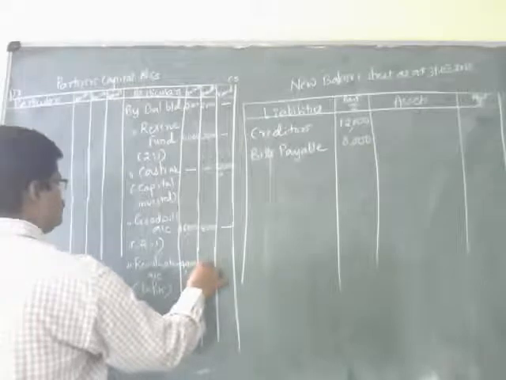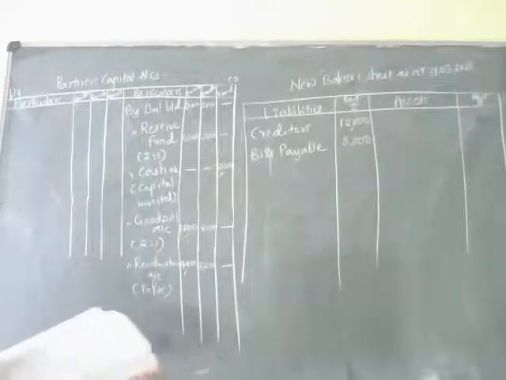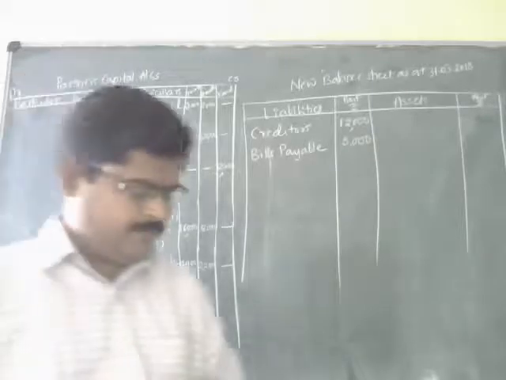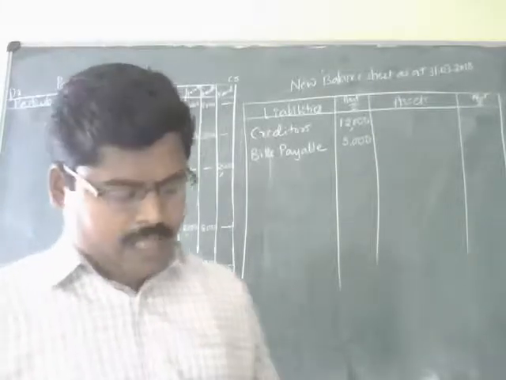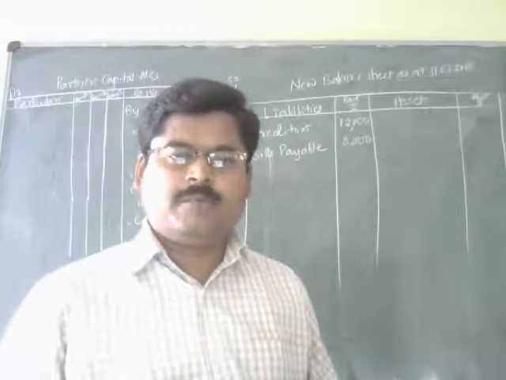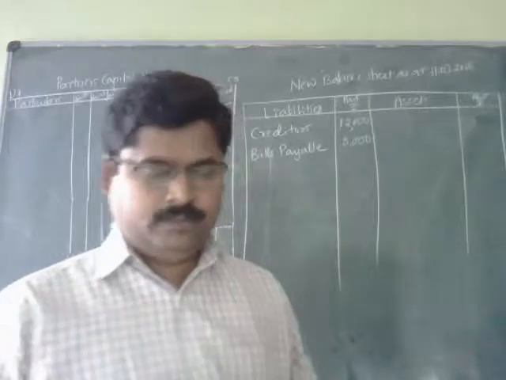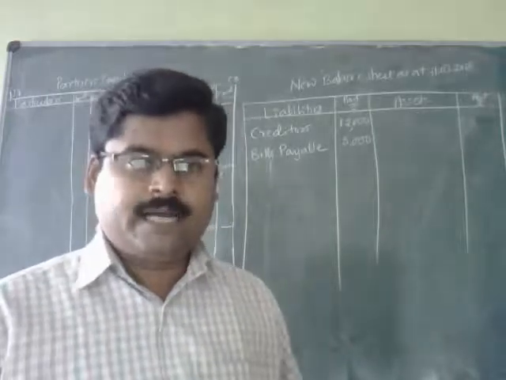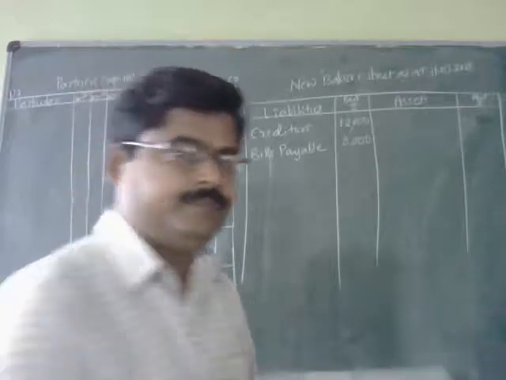As well as 2,200. Now all the conditions which have been given in the paragraph are over. Now you can directly come to the asset side of the balance sheet, and first item is the cash in hand.